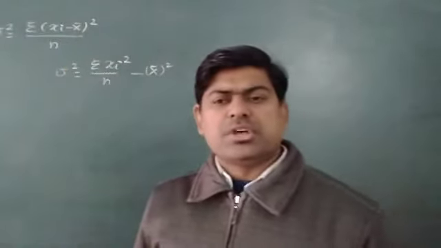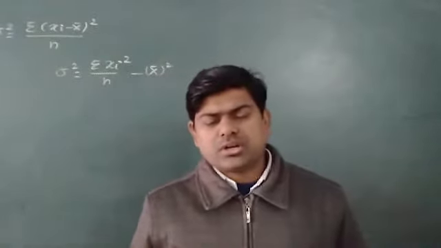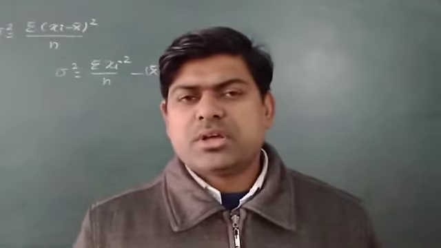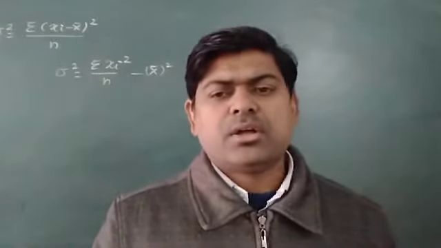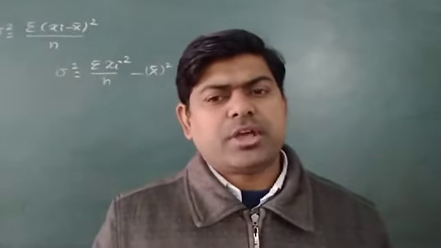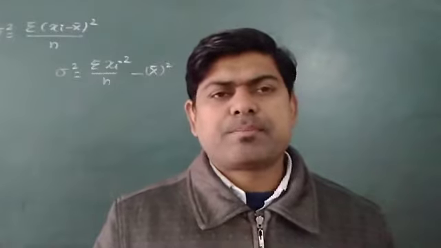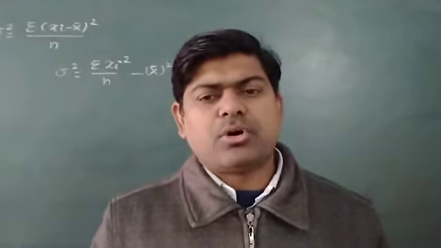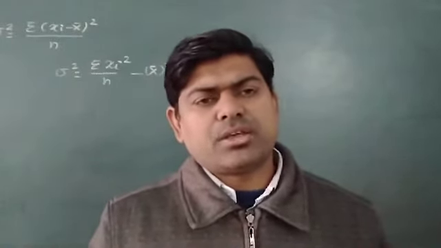If I use the formula (a minus b) the whole square, I will get xi square plus x bar square minus 2 xi into x bar, divided by n. When I separate it, I get sigma xi square upon n minus 2 x bar sigma xi upon n.